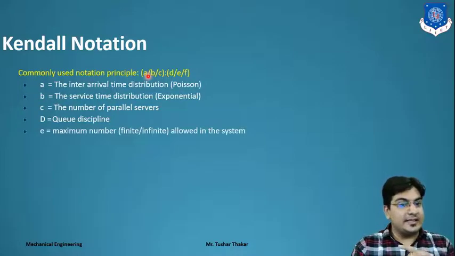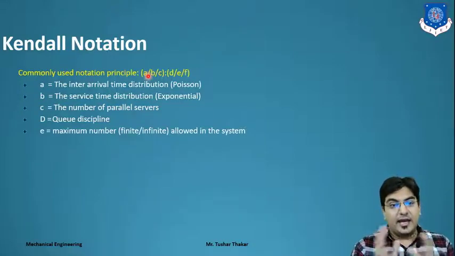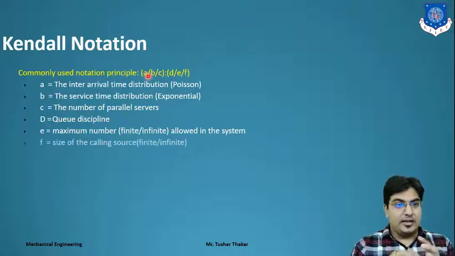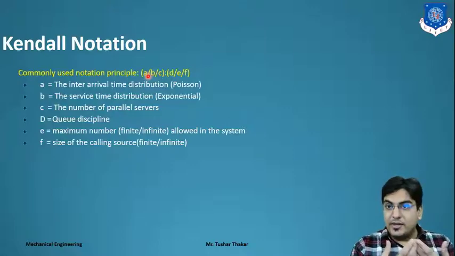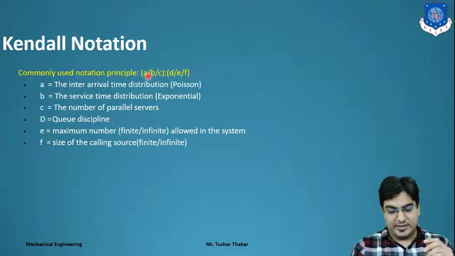The fifth one is E, which is the maximum number of customers, finite or infinite, allowed in the system. F means the size of the calling source, whether finite or infinite. For example, in an open interview, the number of people who reach the interview center is the size of the calling source.